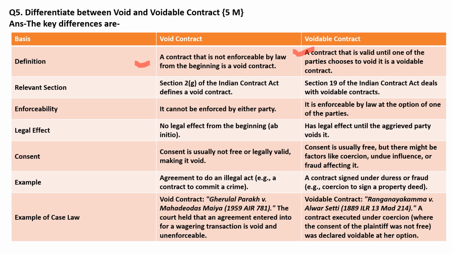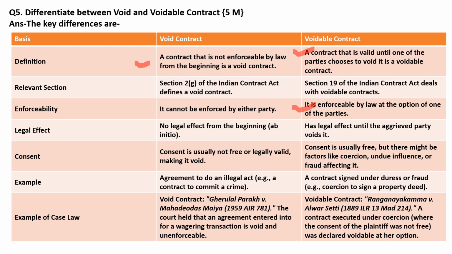So it is voidable. Relevant section: Section 2(g) of the Indian Contract Act defines void contract. Section 19 of the Act deals with voidable contract. Enforceability. A void contract cannot be enforced by either party, and a voidable contract is enforceable by law at the option of the aggrieved party. Legal effect. No legal effect from the beginning because this is void from the starting point in a void contract. The voidable contract has legal effect until the aggrieved party voids it.